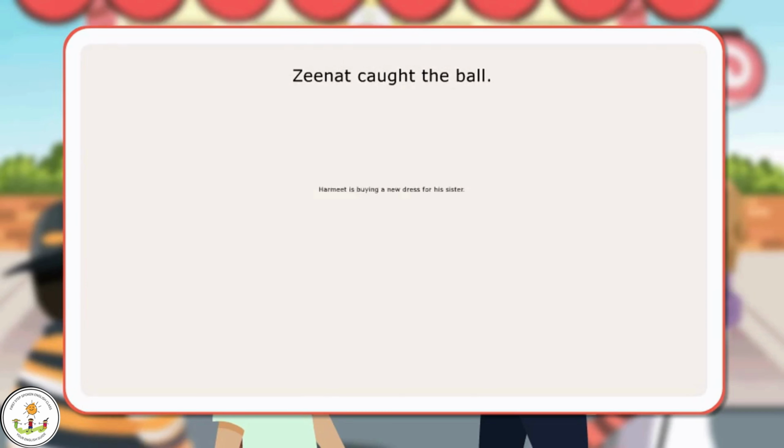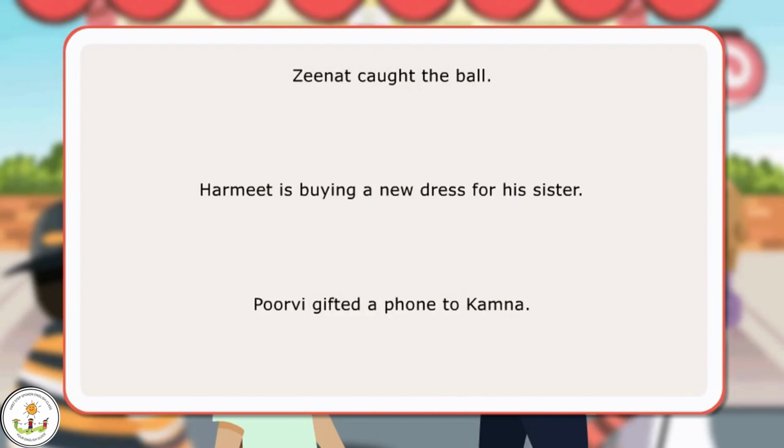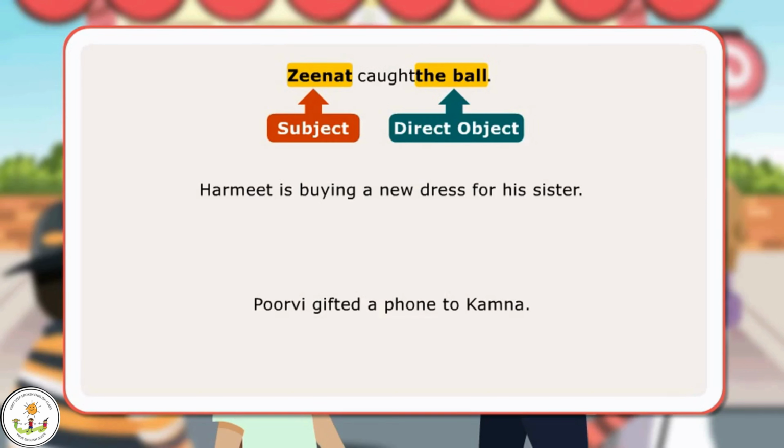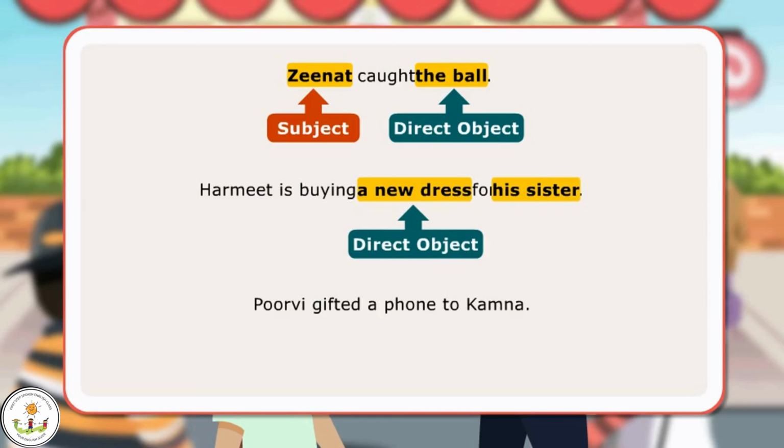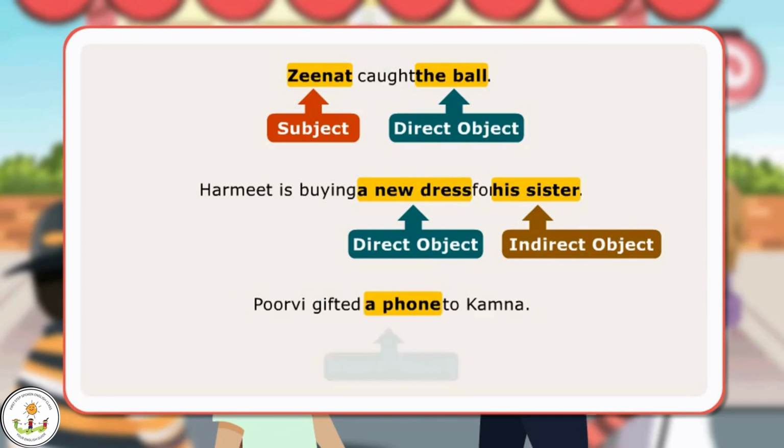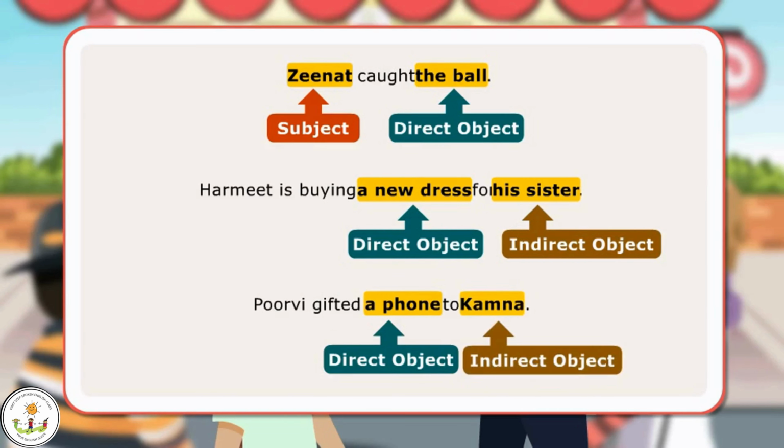Zenith caught the ball. Harmeet is buying a new dress for his sister. Purvi gifted a phone to Kamna. In the first sentence, the ball is the direct object since it is the direct receiver of the action performed by the subject Zenith. In the next sentence, a new dress is the direct object of the verb and his sister is the indirect object as it answers the question for whom. In the third sentence, a phone is the direct object as it answers the question what, and Kamna is the indirect object as it answers the question for whom.